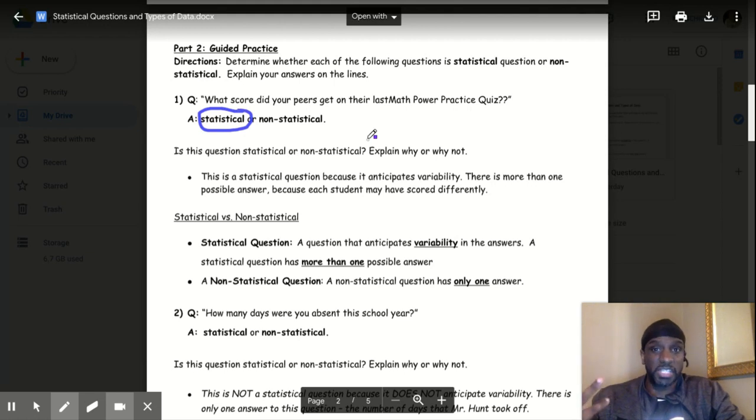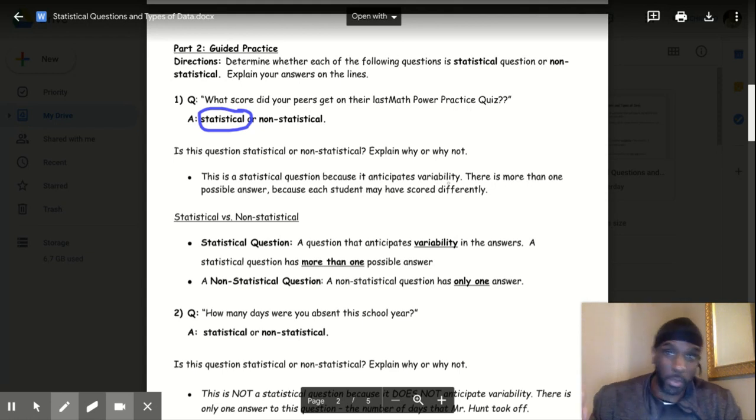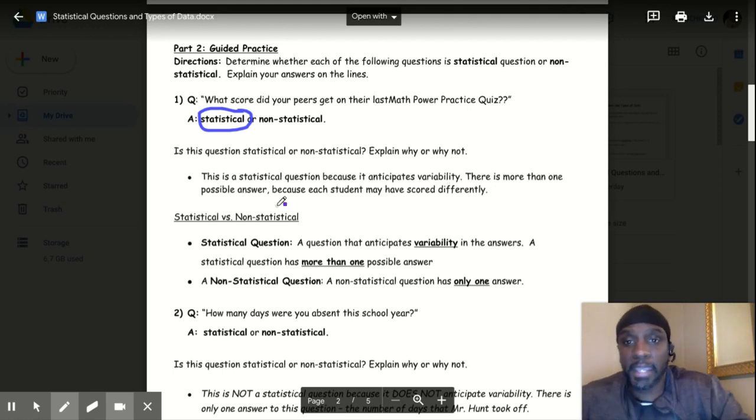Is this question statistical or not statistical? This question is statistical because it anticipates variability. That means that one person may give a different answer from the other person. There is more than one possible answer because each student may have scored differently, therefore statistical. Okay, let's go to another example.